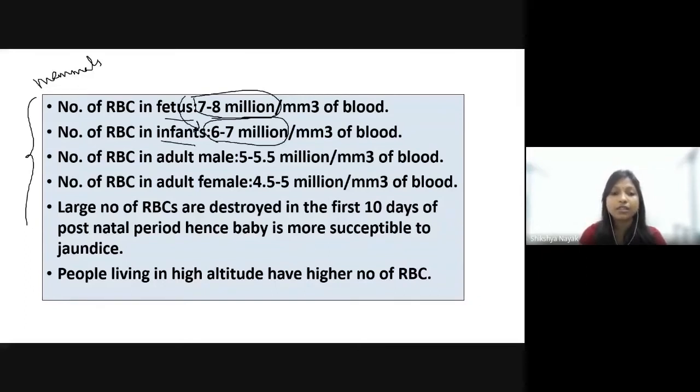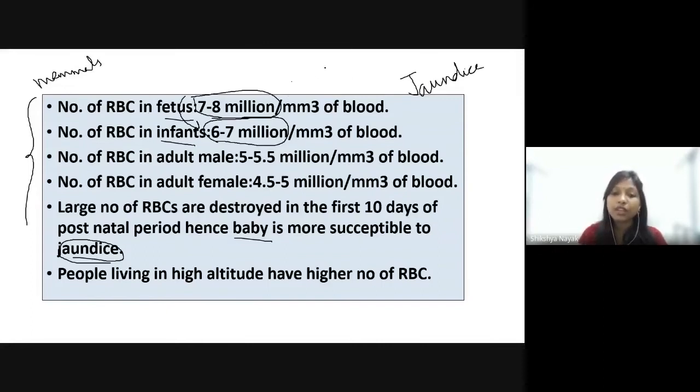From 7 to 8 million, now this is 6 to 7 million. For this reason, the babies are more susceptible to jaundice. We all know newborn babies are more susceptible to a disease called jaundice. And this is only because the number of RBCs decreases incredibly.